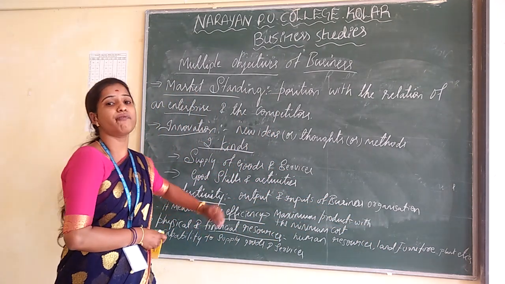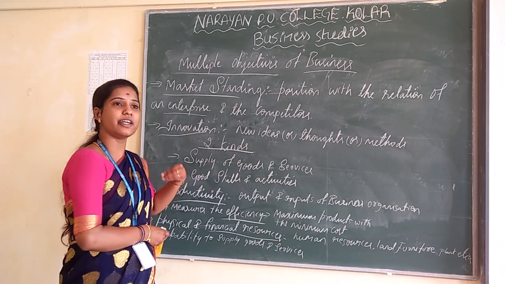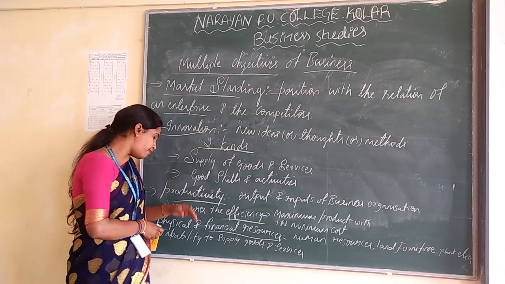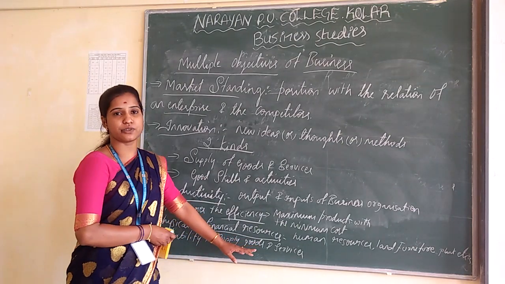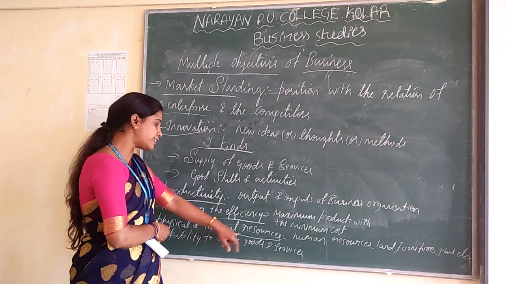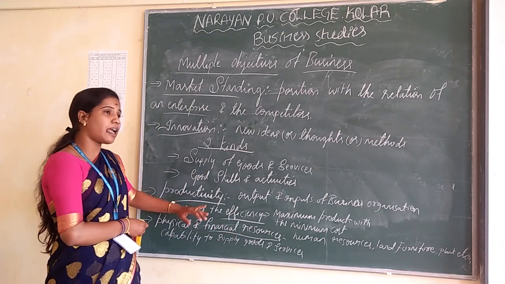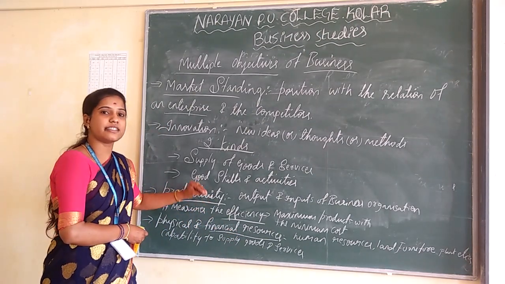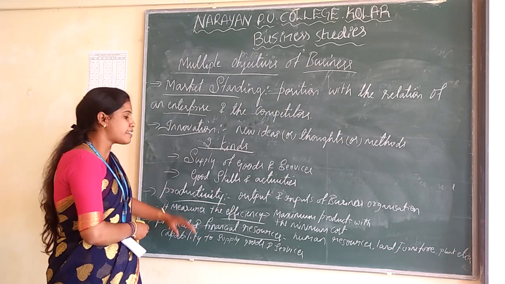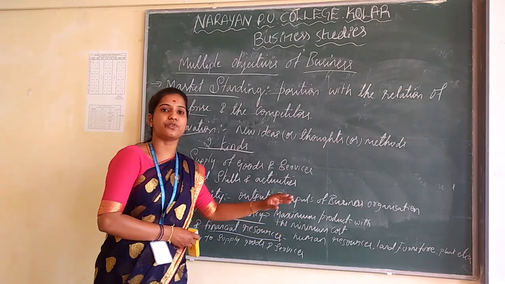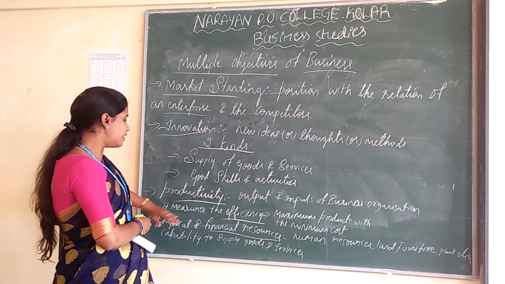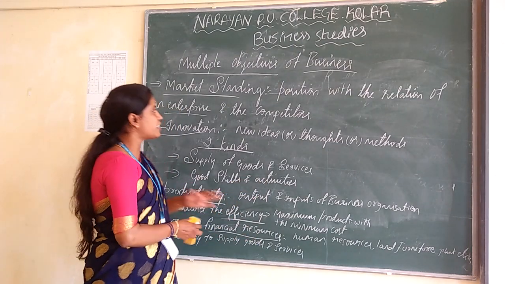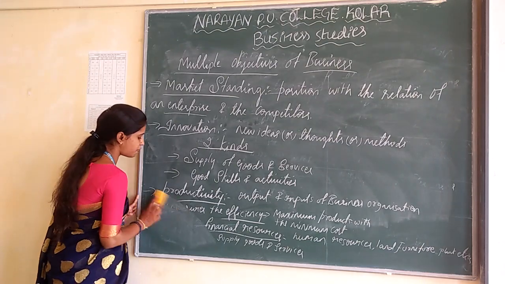Without financial support, or if we don't have the capability of finance, we are not able to supply good quality goods and services to the customer. So financial resources mean the capability the business organizations have to supply goods and services to satisfy the customer needs. That is known as physical and financial resources. And now let's move to some other points.